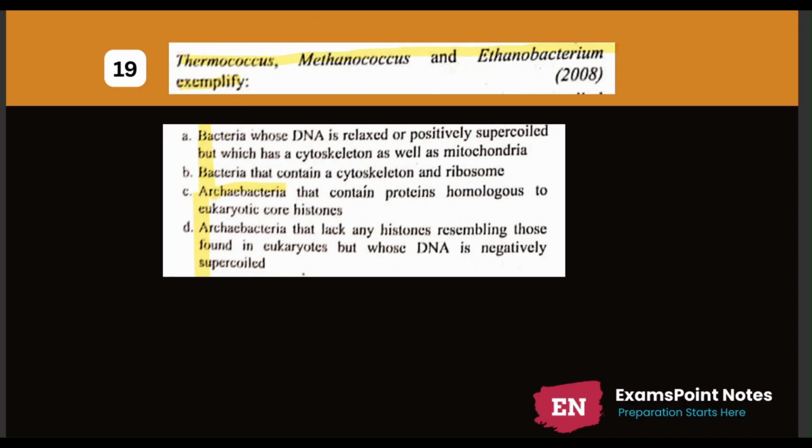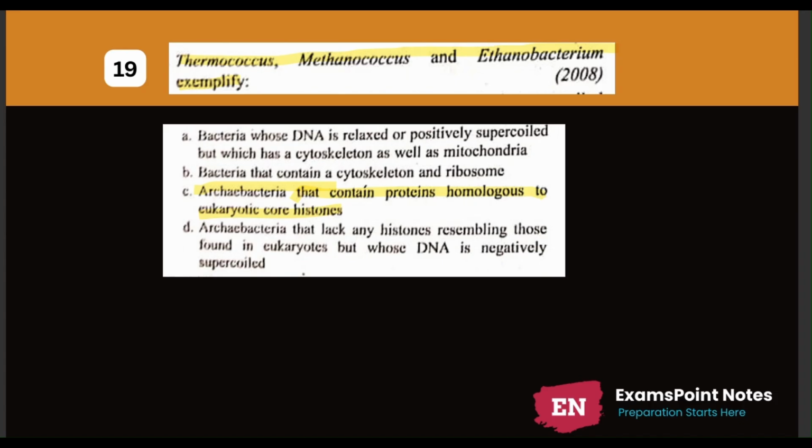Archaebacteria that contain protein homologous to eukaryotic core histones. Proteins of archaebacteria closely resemble the eukaryotic cells in the mechanism of protein synthesis, structural protein, and RNA complements of the ribosomes. Hence, Thermococcus, Methanococcus, and Methanobacterium are archaebacteria.